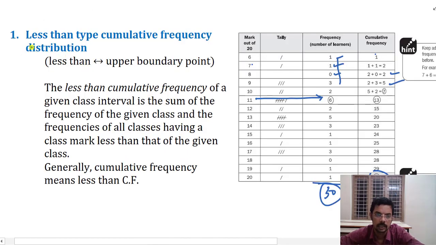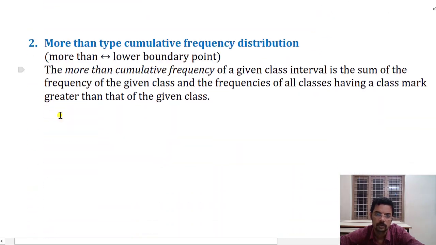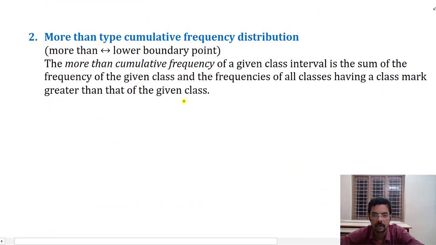One was the less than type and the other one was the more than type. More than type cumulative frequency can be calculated in the same way. We will discuss that also in detail in the next chapter. Okay, more than type means more than what? It is a lower boundary point.